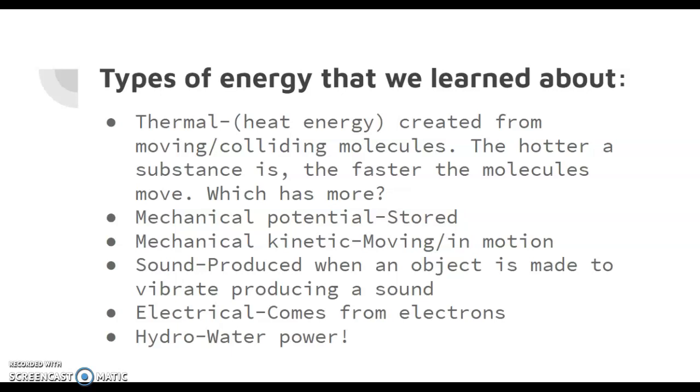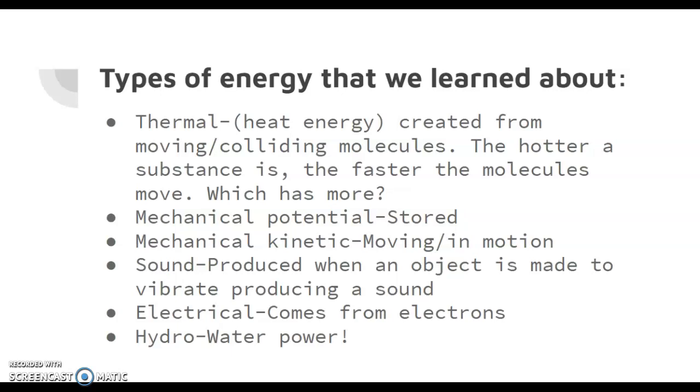Then we talked about, I don't want you to get confused by the word mechanical, but potential and kinetic energy. So we call it mechanical potential and mechanical kinetic, okay? Mechanical kinetic is just moving or in motion. Mechanical potential is stored. Sound energy is produced when an object is made to vibrate, which produces a sound. We have electrical energy. Electrical energy comes from electrons in an atom. We have hydro energy, water power.